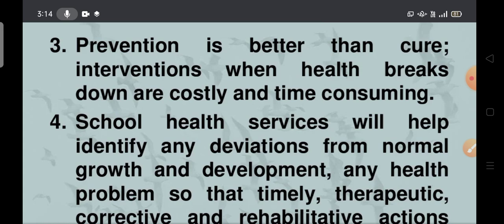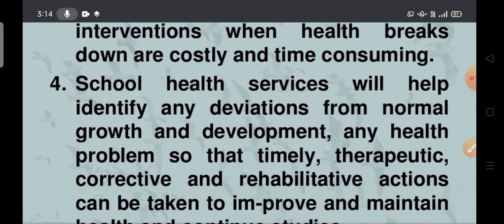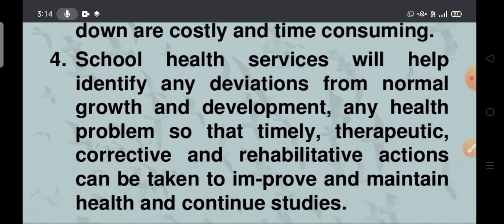Next one, school health services will help identify deviations from normal growth and development, any health problems, so that timely therapeutic, corrective, rehabilitative actions can be taken to improve and maintain health and continue studies. Why will school health services help school going children?